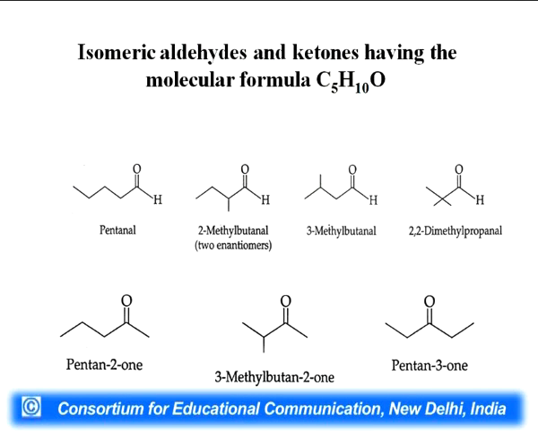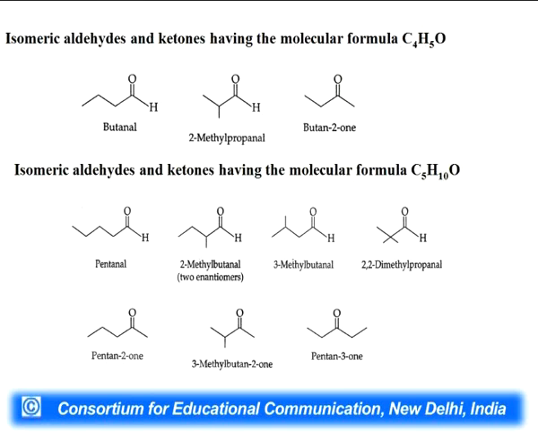For molecular formula C5H10O, the following are the isomers. First one is pentanal, 2-methylbutanal, 3-methylbutanal, 2,2-dimethylpropanal, pentan-2-one, 3-methylbutan-2-one and pentan-3-one.